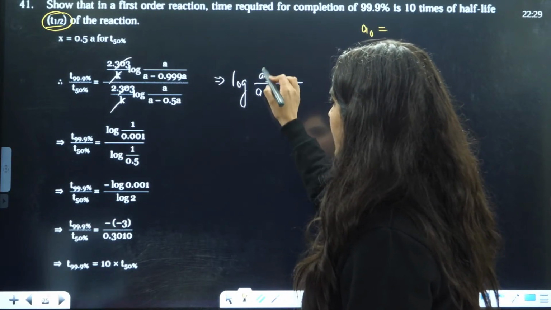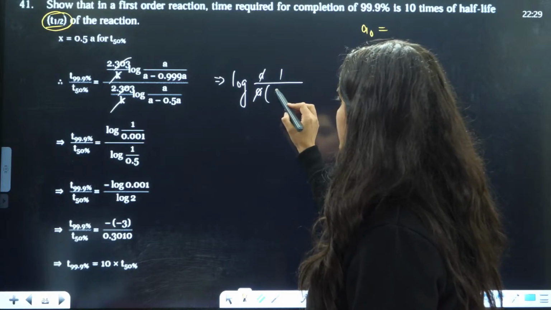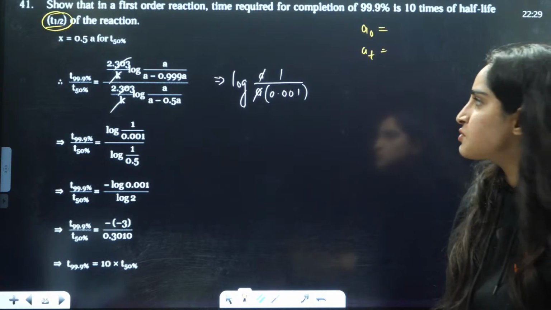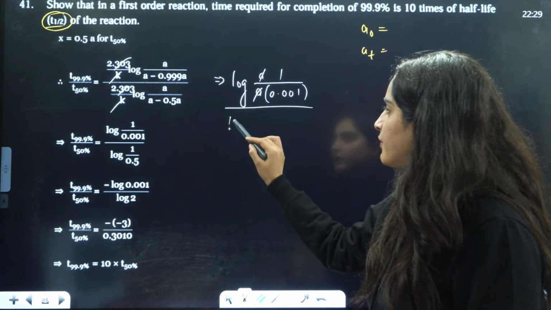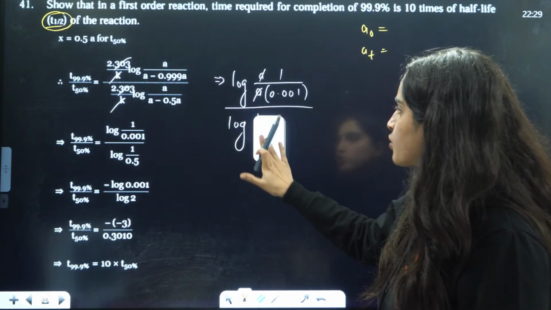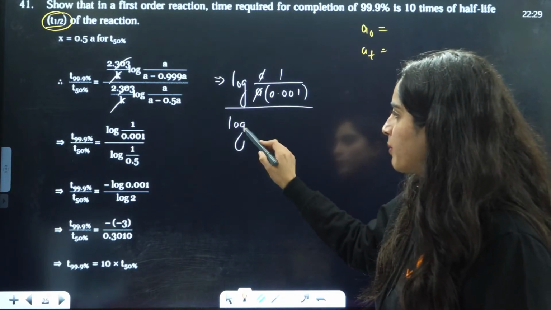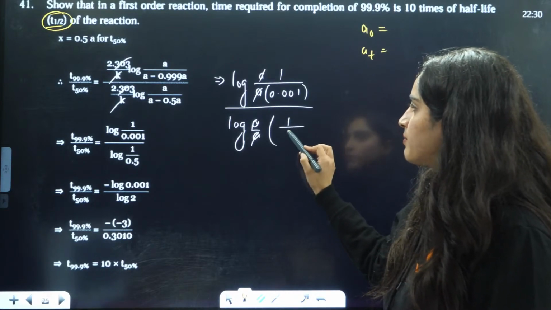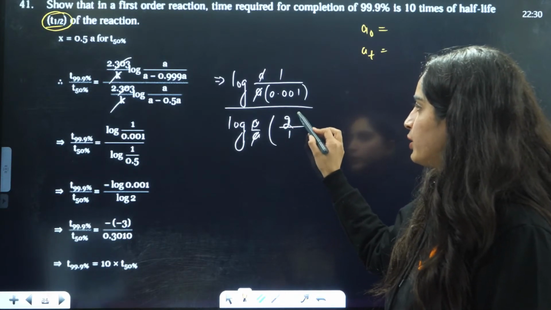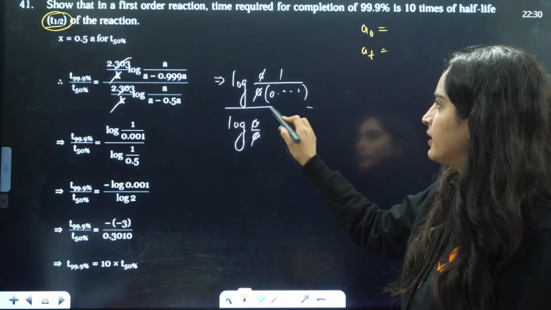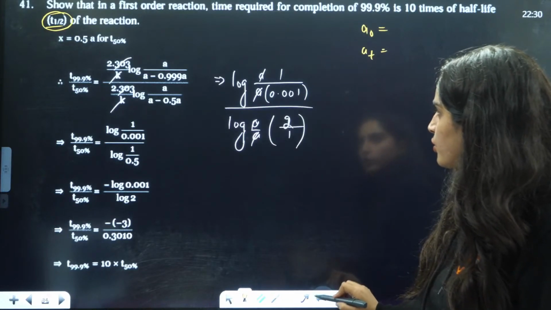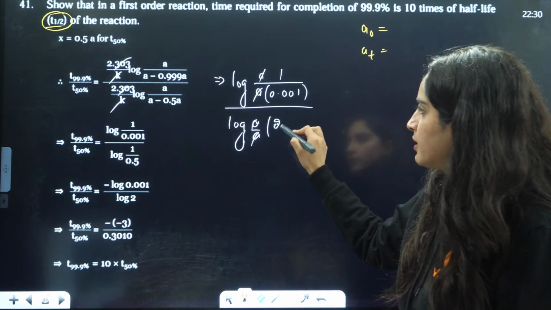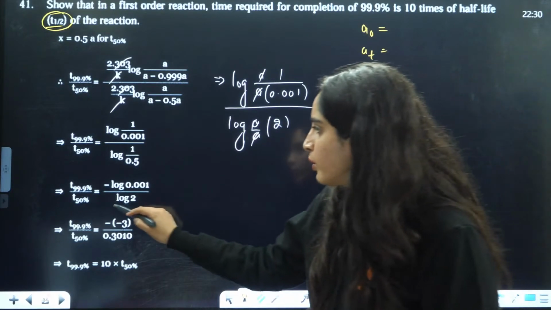Right? This will be cancelled out. This will be 1 by 0.001 because 1 minus 0.999 is 0.001 only. Divided by this is log. This will also have a; take a as common, that is cancelled out. It is 1 by 2, so it will be 2 over here. So it is log 2 only, right? So it will be log 2.